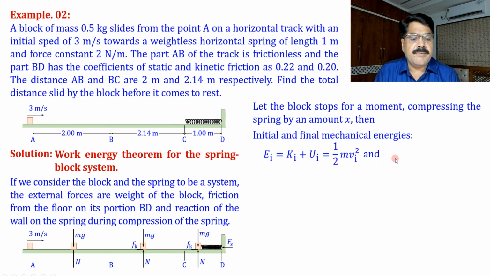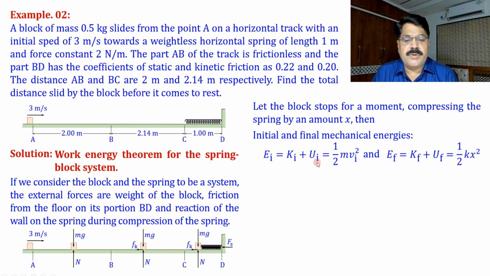Similarly, we can write E final, K final plus U final. K final is 0 here, and U final is half k x square, because we are assuming the spring to be compressed by amount x. So this energy will be stored in the spring as potential energy, and we have included the spring in the system, so we are calling this potential energy. So that is the initial mechanical energy, and that is the final mechanical energy.